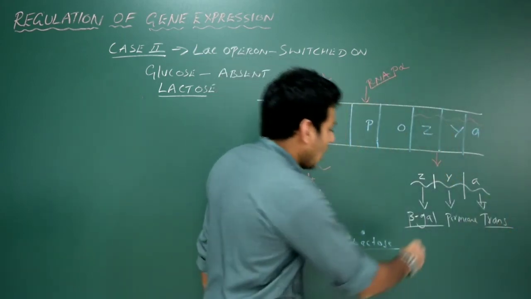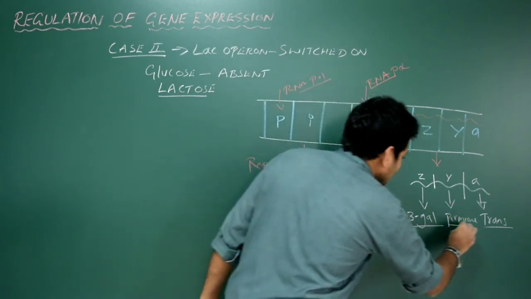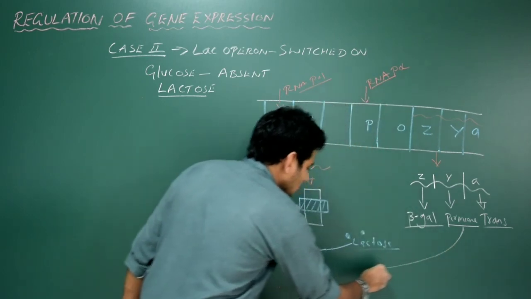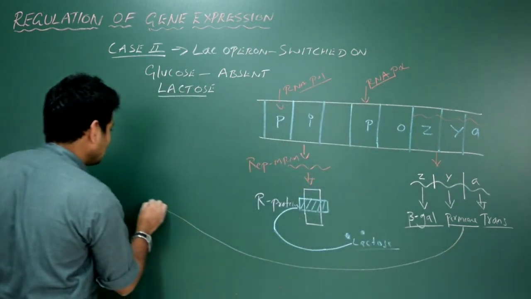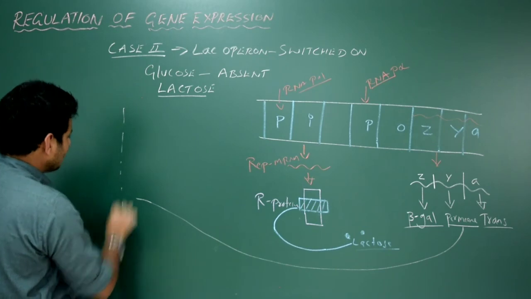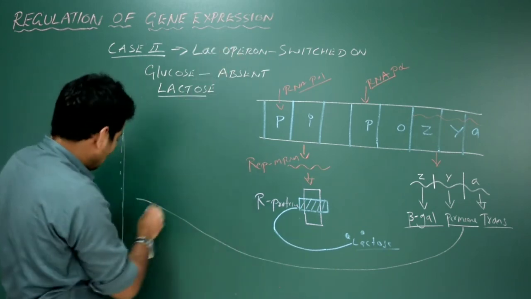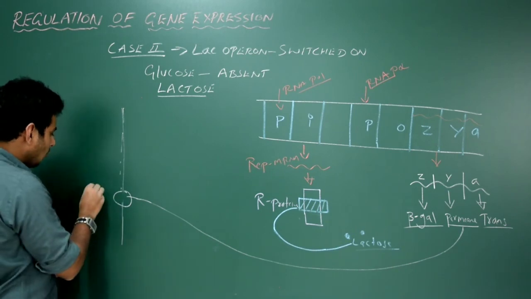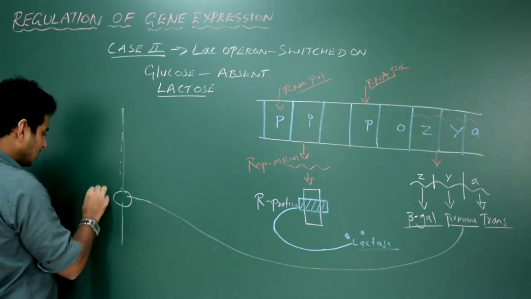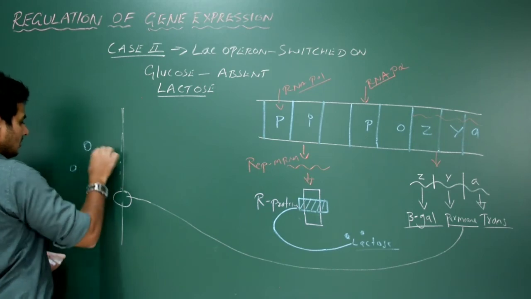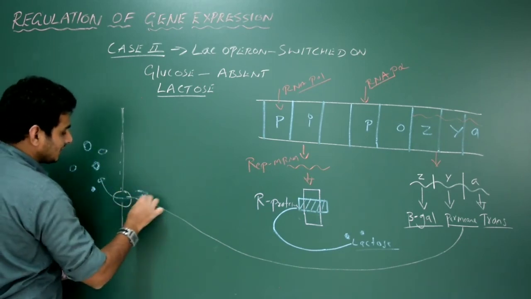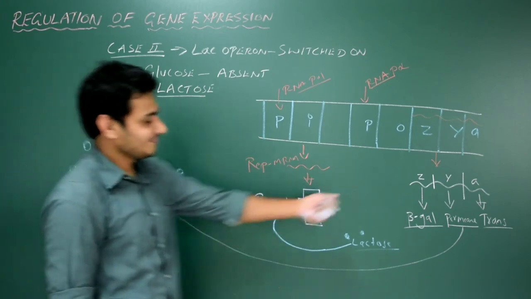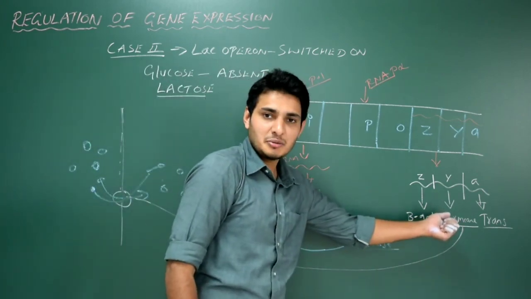That's it. So all this now, okay, let me tell you what is this permease. As soon as the permease enzyme is produced, it goes very close to the plasma membrane. Let us imagine this is the plasma membrane of the E. coli, and it's going to act like a transmembrane protein where it allows more, I have used blue color for lactose, lactose is outside now. Yes, it will allow more lactose to get the entry into the cytoplasm. See, got it? So you know the main function of permease enzyme.